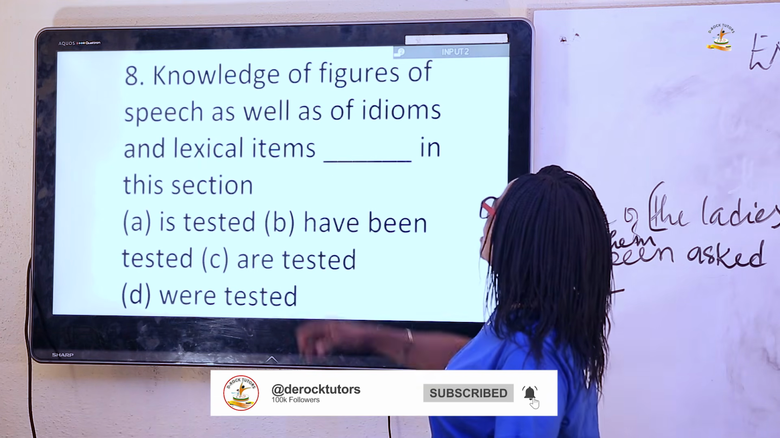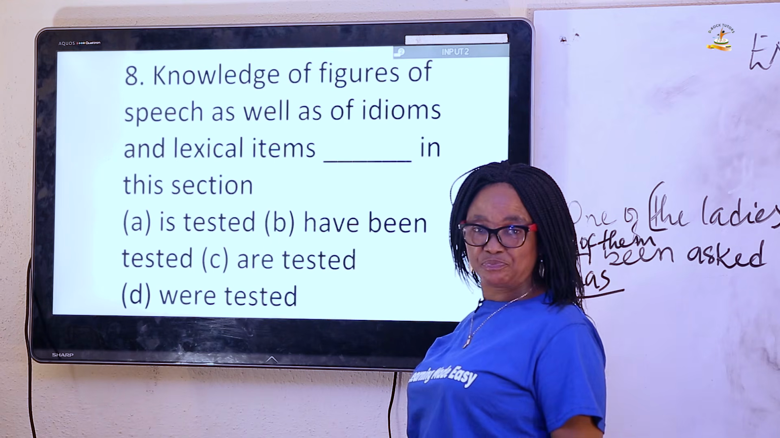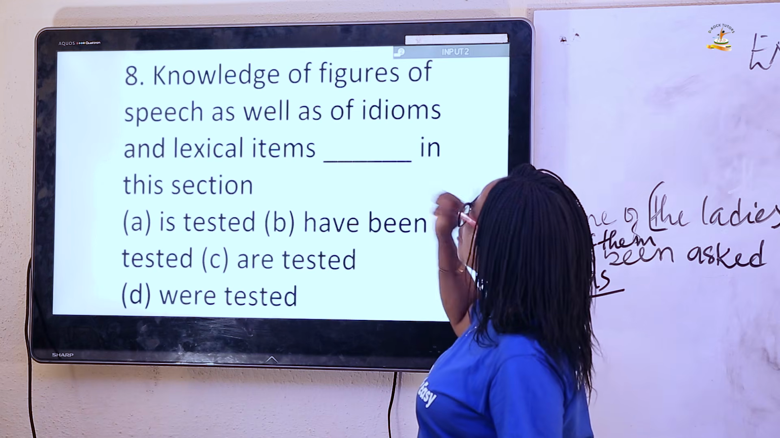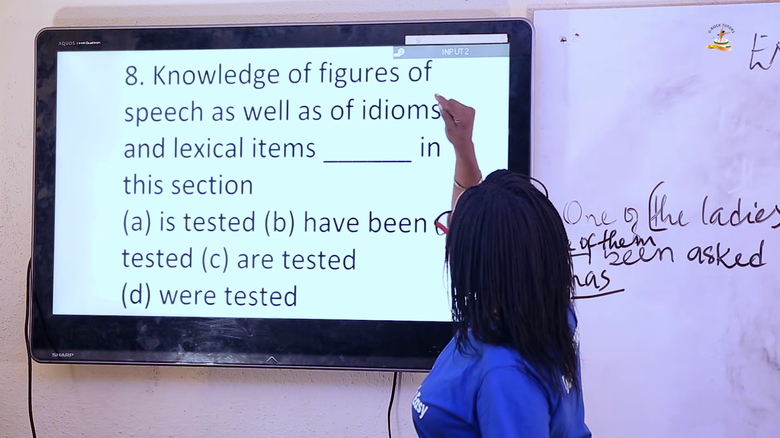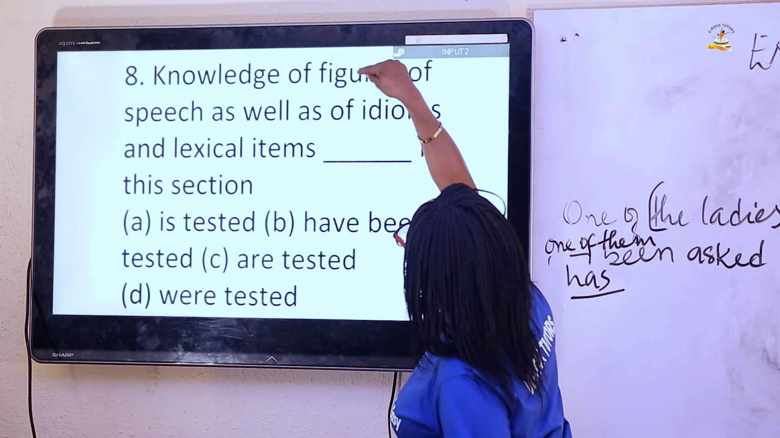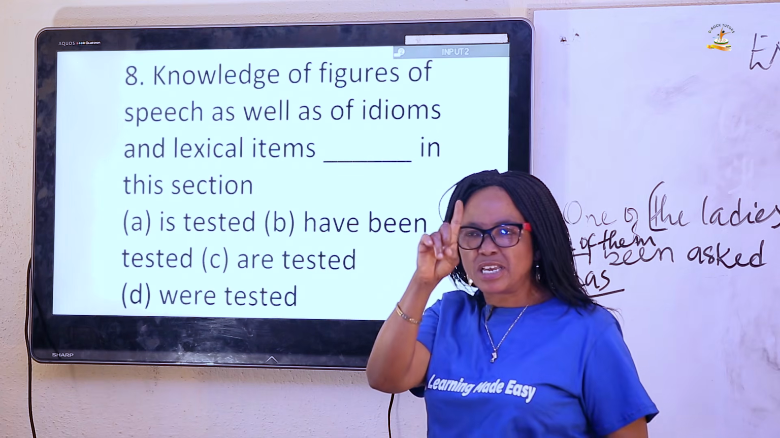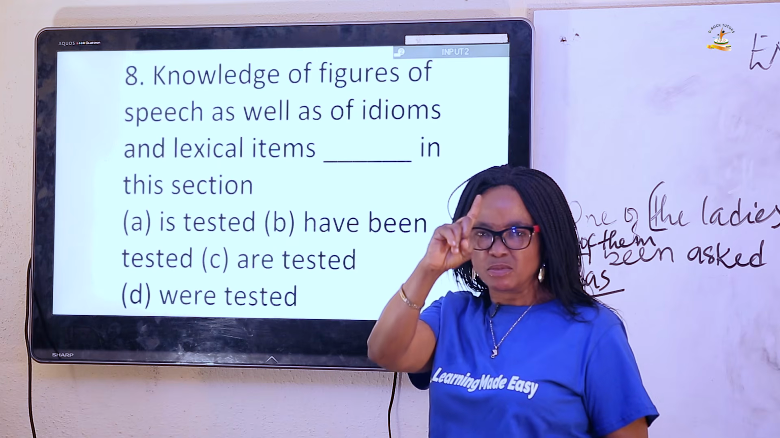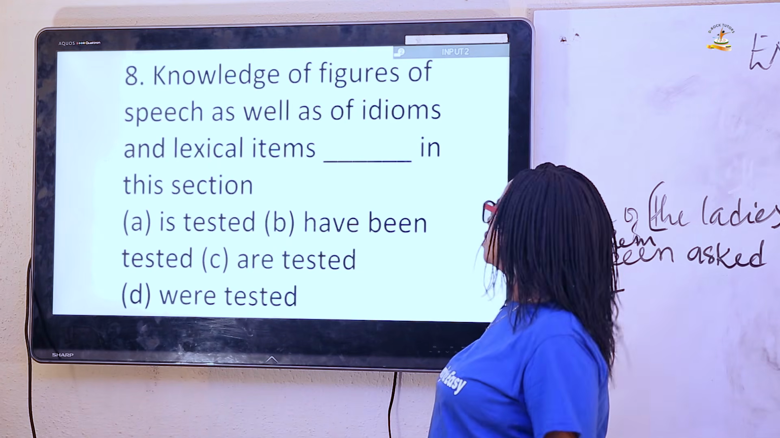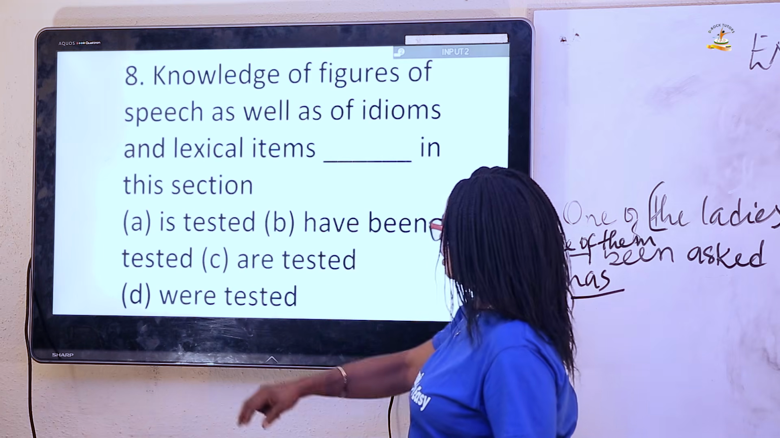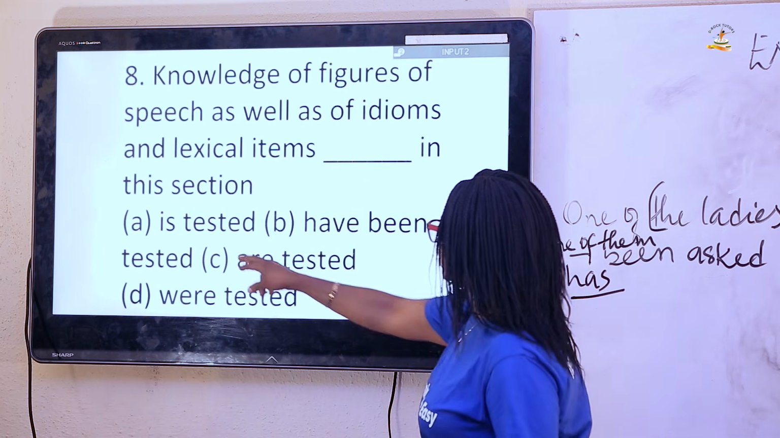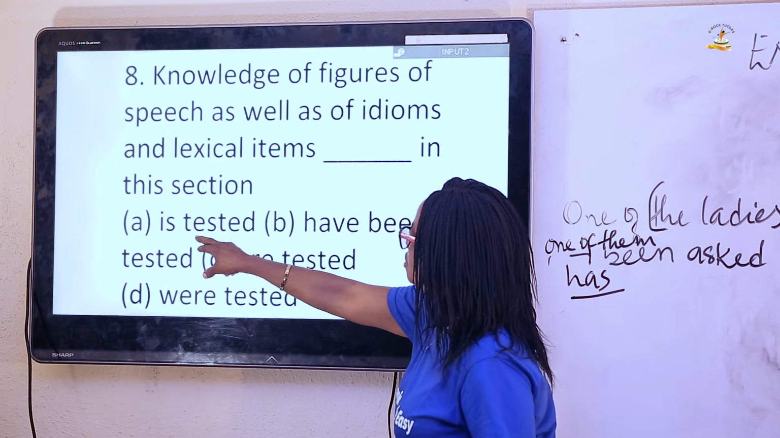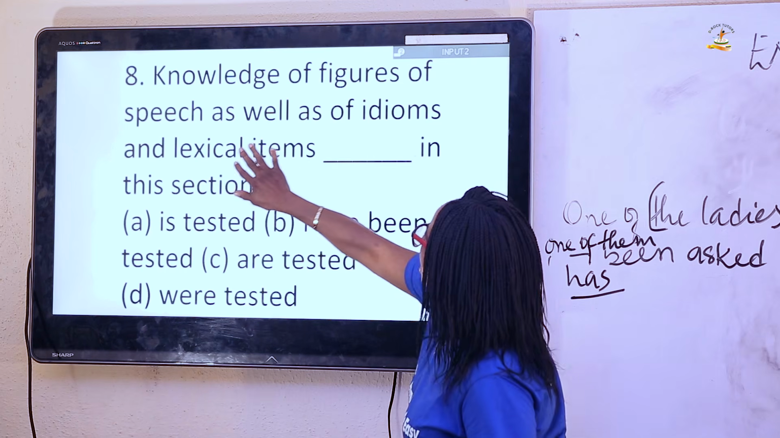The reason is that knowledge is an uncountable noun. And when it is present in a sentence, and if you look at the sentence very well, the question says the knowledge of, that is, the attention should be on that knowledge alone. And knowledge is a singular noun. Therefore, since it is a singular noun, it must employ a singular verb. And that is why we have chosen is tested. Singular noun, singular verb, not even minding if others are plural.